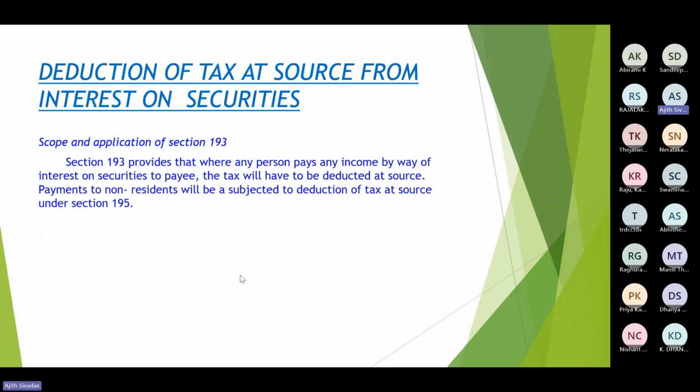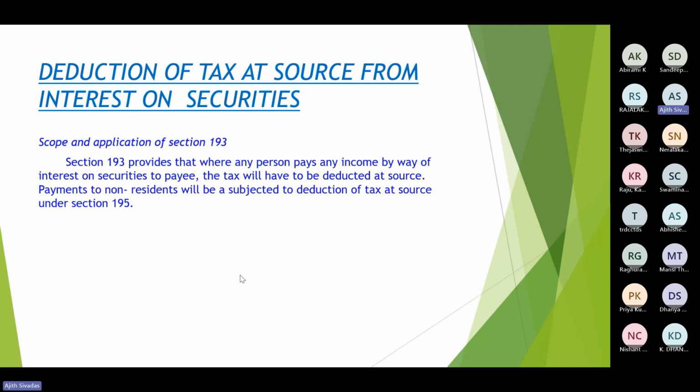The fundamental distinction between these two sections is this: under 193, if you are making payment in the form of interest on various securities, I was mentioning bonds, debentures, etc., on such interest only 193 would be applicable.